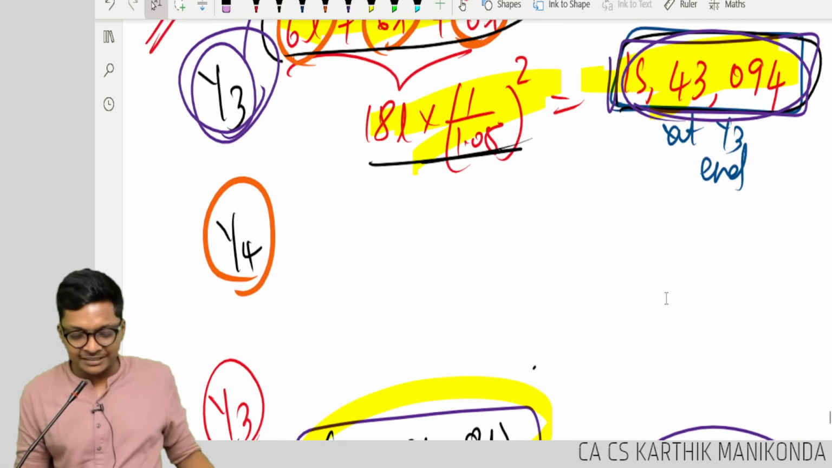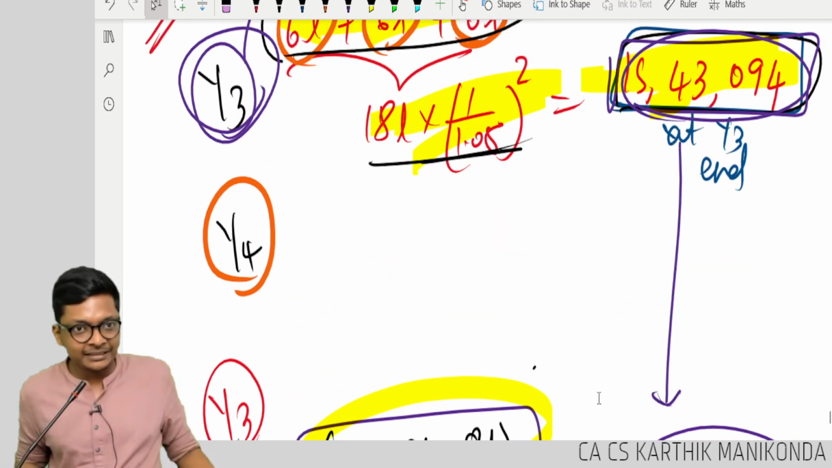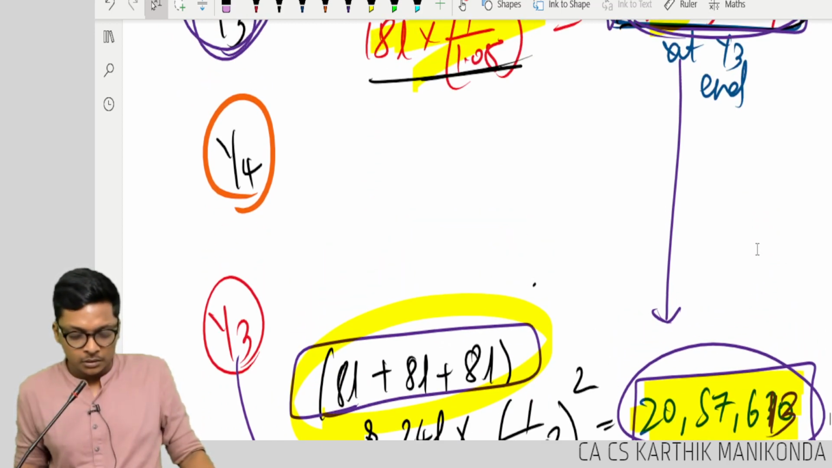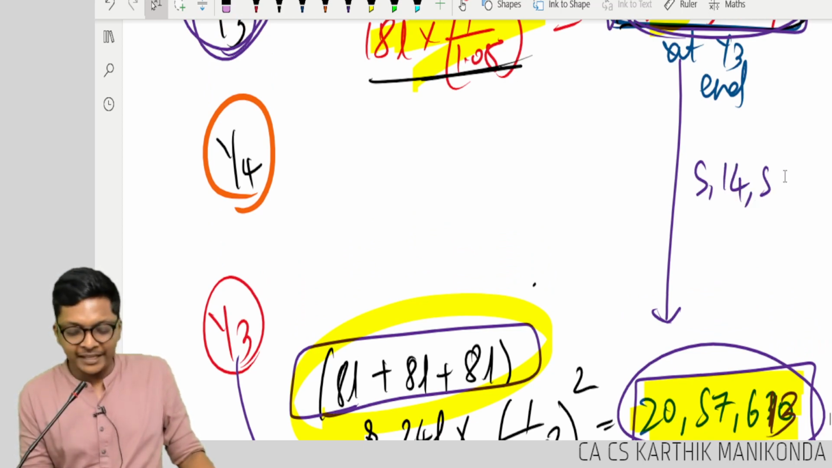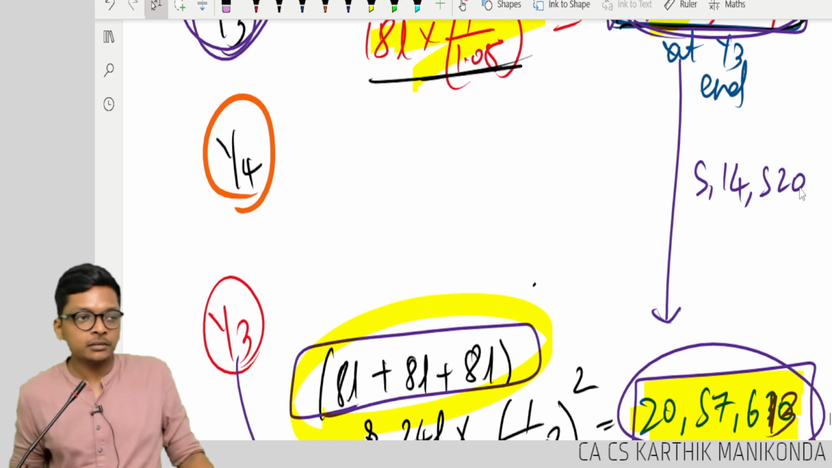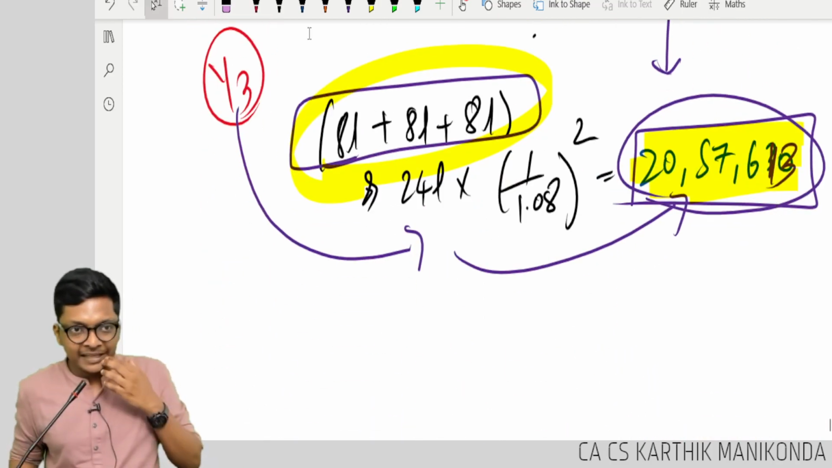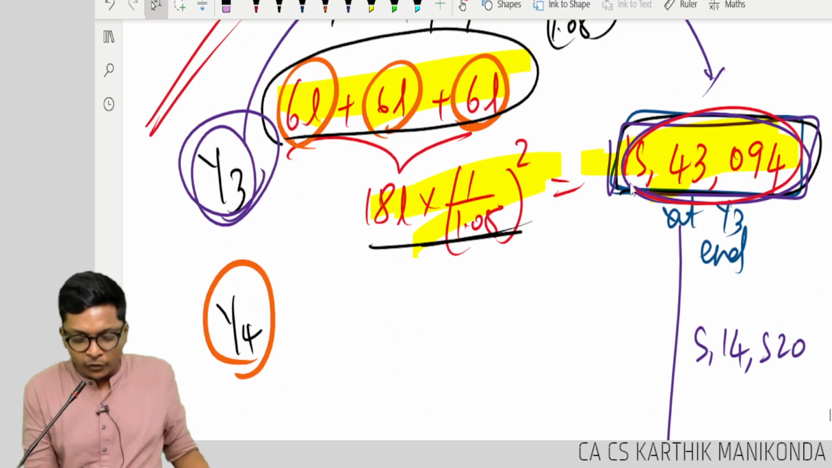This correction, additional debit I should do in this year. Correct? How much is that? 15,43,094 to 20,57,613 is how much? 5 lakh 14,520. Are you following, guys? So now follow very carefully. How did you get 15,43,094?